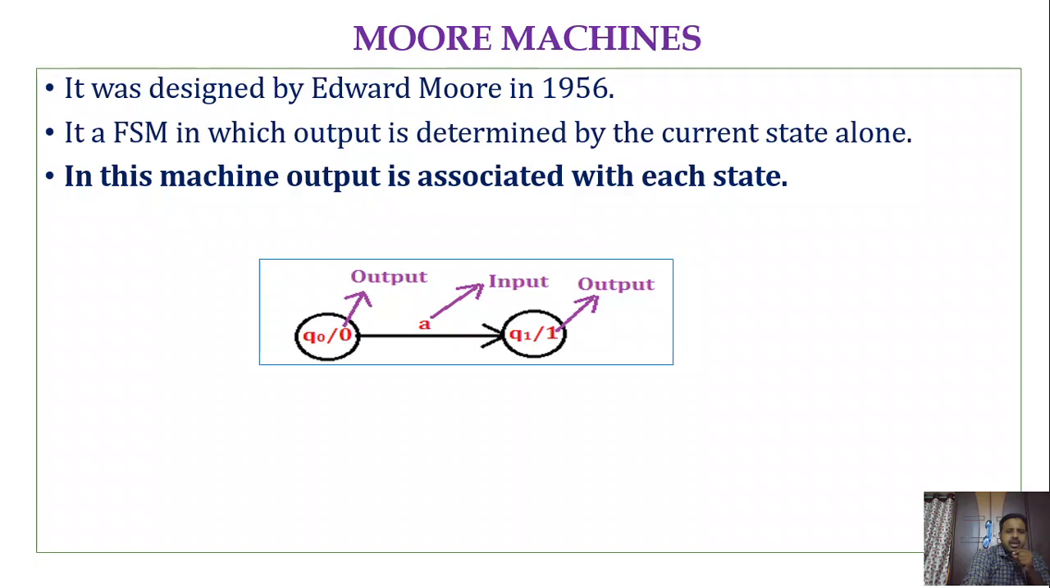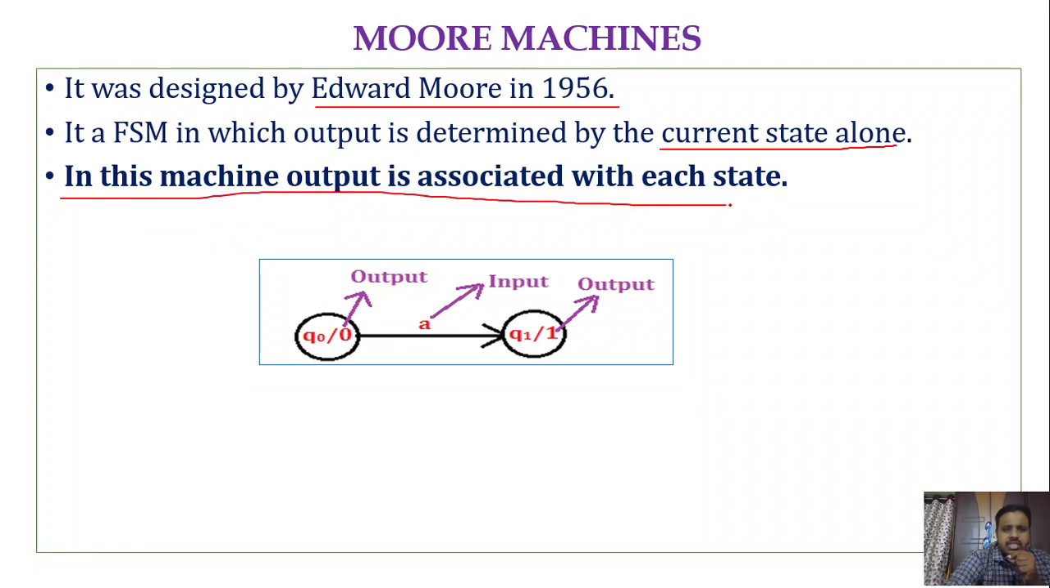Next one, the Moore machine. The Moore machine was designed by Edward Moore in 1956. It is a finite state machine in which the output is determined by the current state alone. So in this case, output is associated with the state. Every state has an output here. This is the most important point.